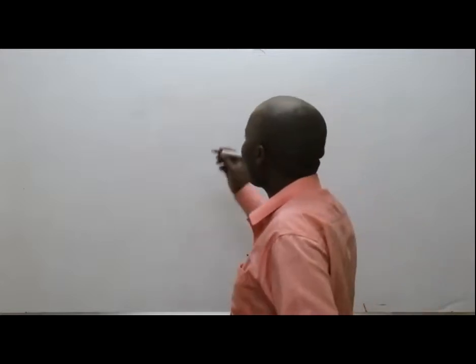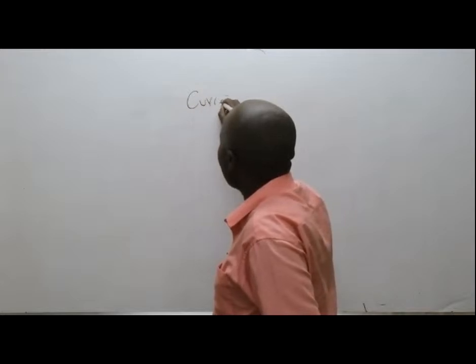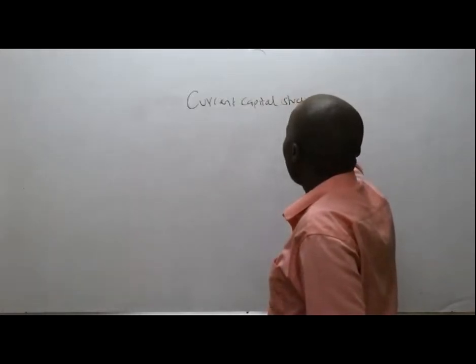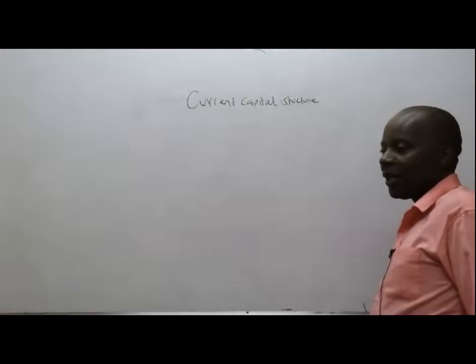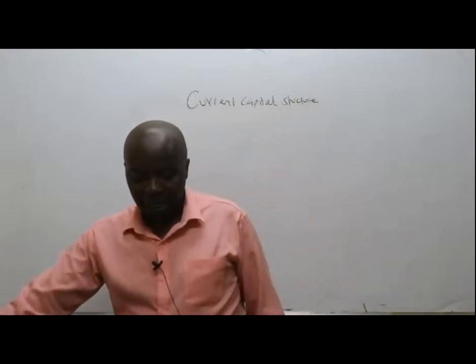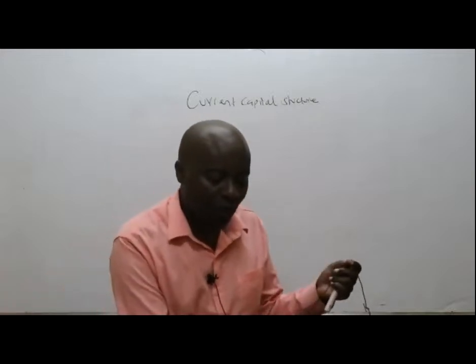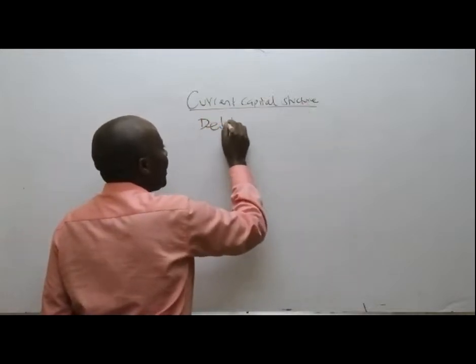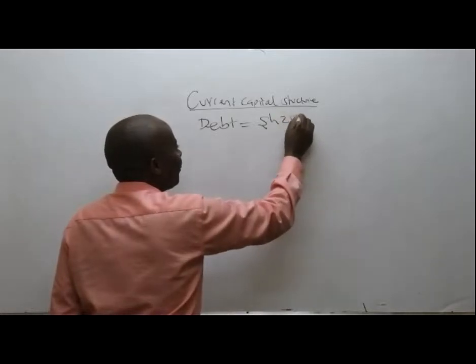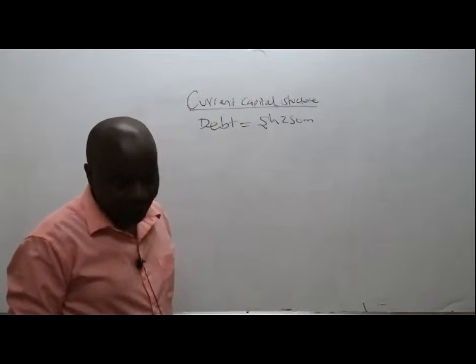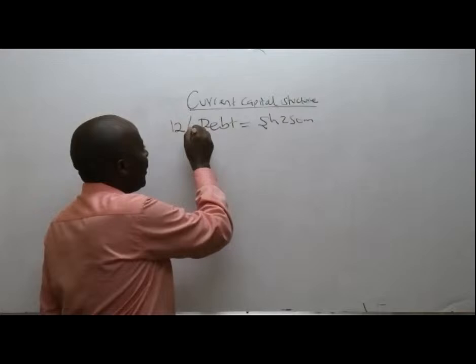The current capital structure of Proton Limited. What they have told us is that currently they have debt. Debentures are the same as debt. So currently they have debt of shillings 250 million, and it's a 12% debenture, 12% debt.